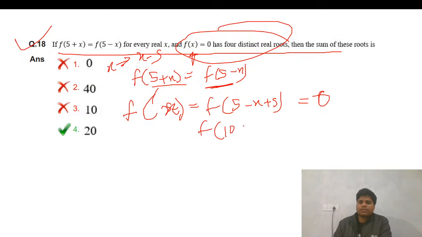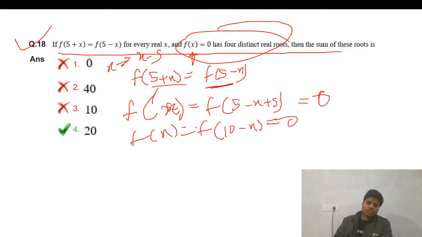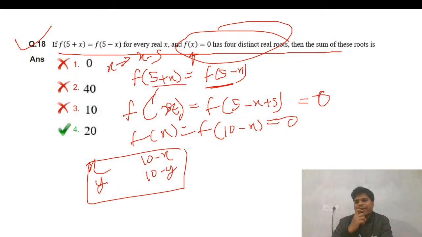Simple. If x is a root of this equation, then 10 minus x is also a root of the equation. And if y is a root of this, then 10 minus y is also a root. Because 4 roots are there, the summation of these roots, just add, so this gets cancelled: 20. Fine.